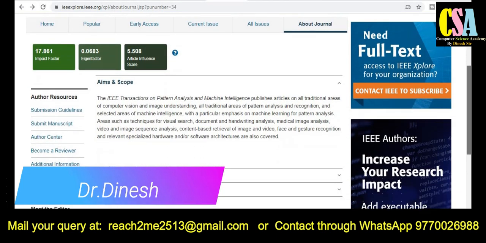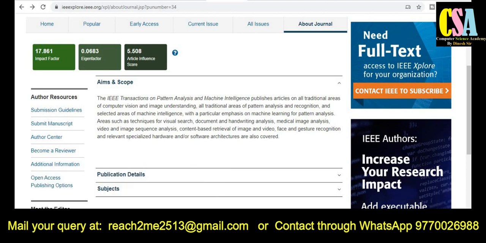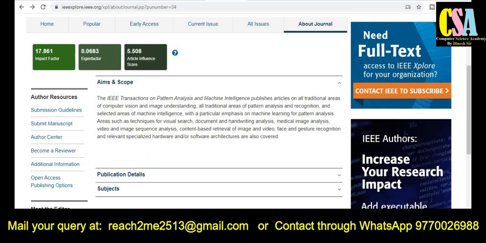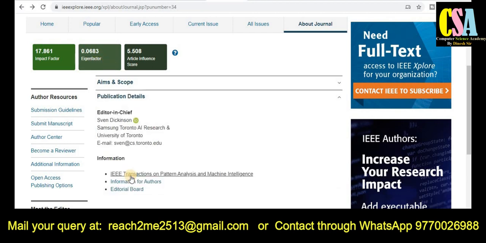What are the types of topics covered by the journal? This is the aim and scope section. Here you will get all the detailed information about the topics. For example, pattern analysis and machine intelligence publish all the traditional areas like computer vision, image understanding, and many more topics covered under this particular umbrella. The impact factor of this journal is 17.86, and the eigenfactor is 0.0683, and for the publication details, just click on this.